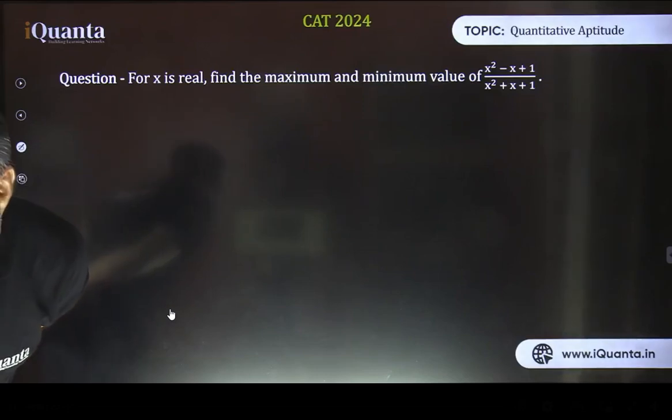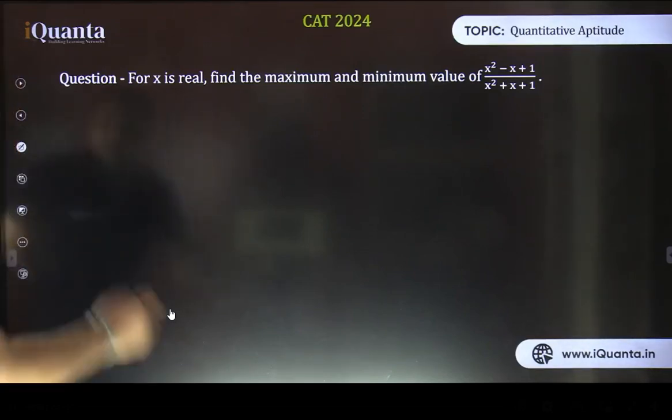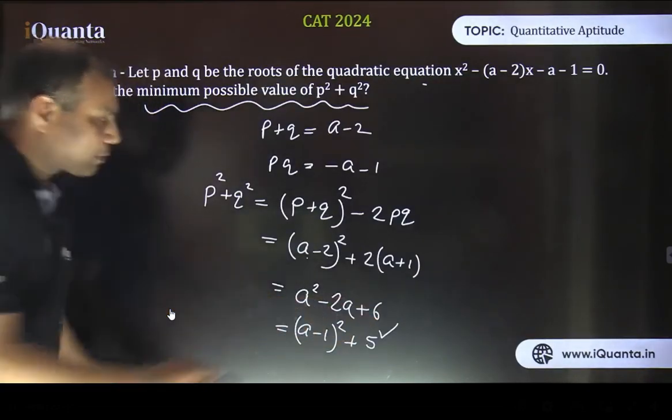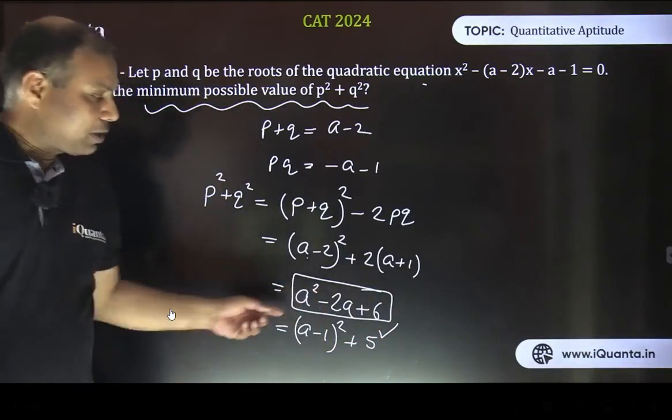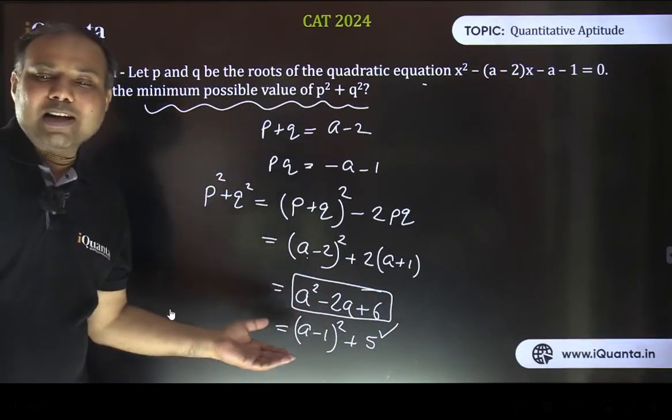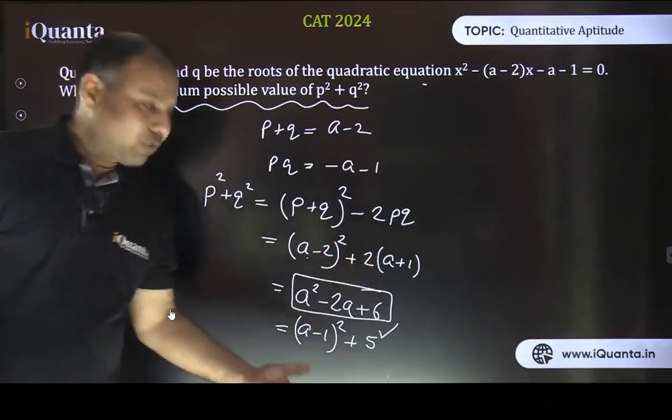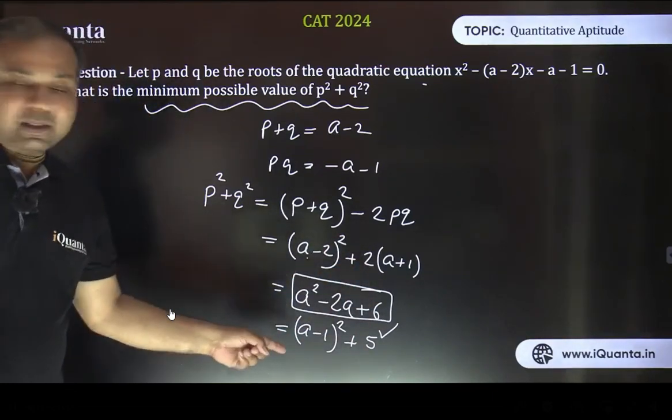Wait, Satyajit is asking, sir, 5Q please again. Arey bhai, we had done that earlier. See, now this is the quadratic expression whose minimum value we have to find out. There are various ways. You can do it by the earlier method. At x equal to minus b by 2a, the minimum value will be minus d by 4a. That's it. Or this time I have used the other method of completing the square.